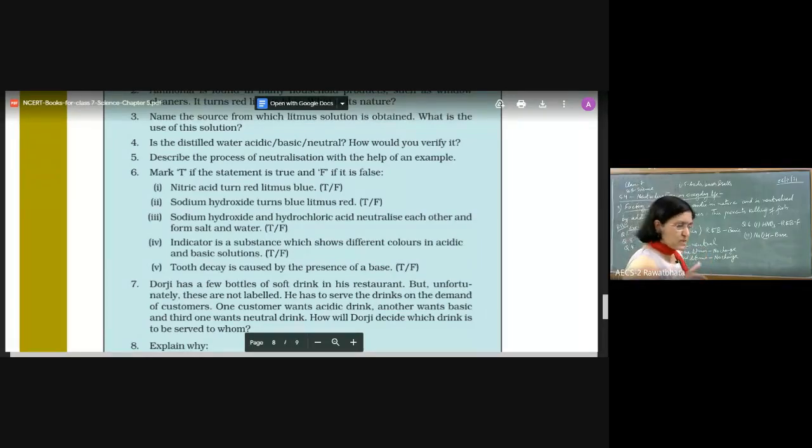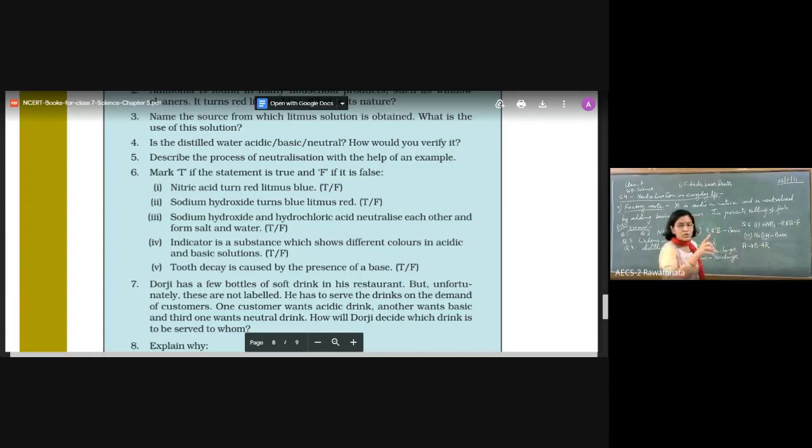Before you move ahead for the answer, try and understand this one. We have covered acids A, B, R. Always B will come after A. That means acids turn blue litmus to red.